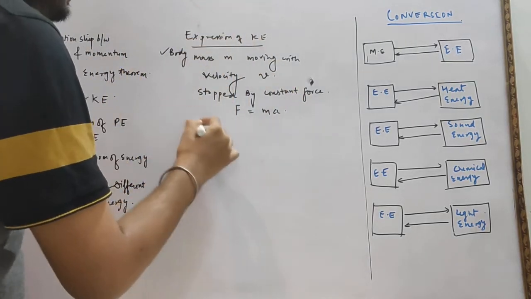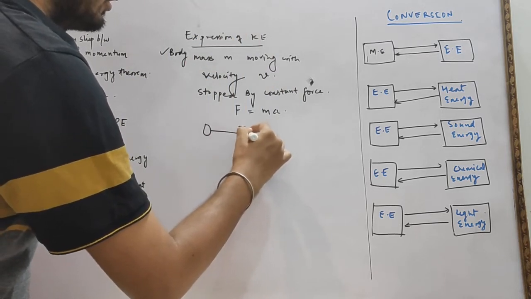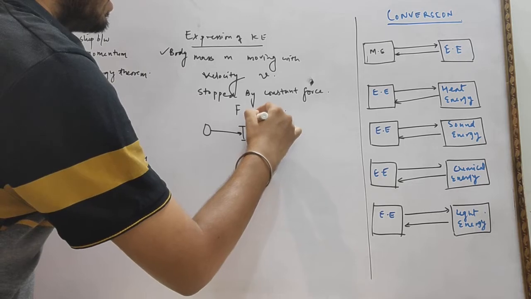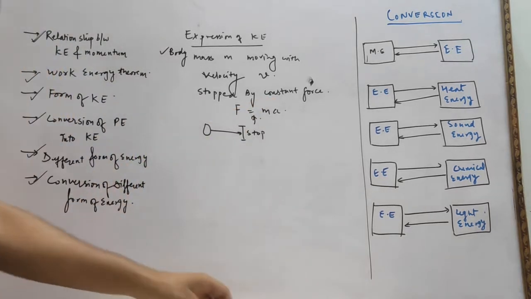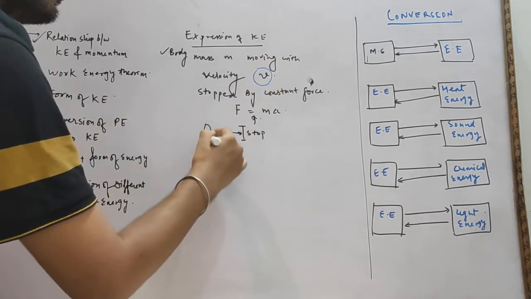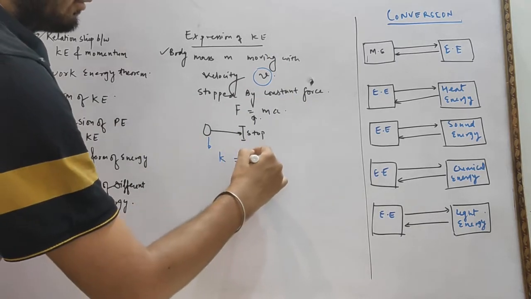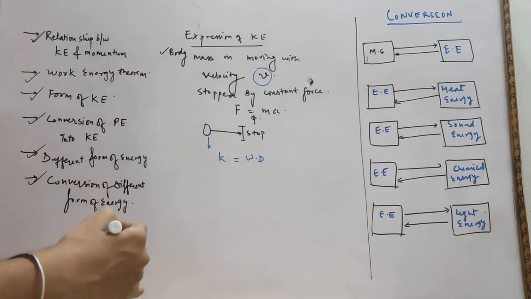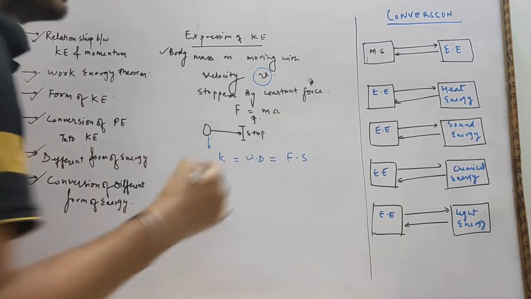Suppose this is a body which is moving and this body is stopped by force F. The body has velocity, so it must have kinetic energy, and that kinetic energy equal to work done, which is equal to force into displacement.